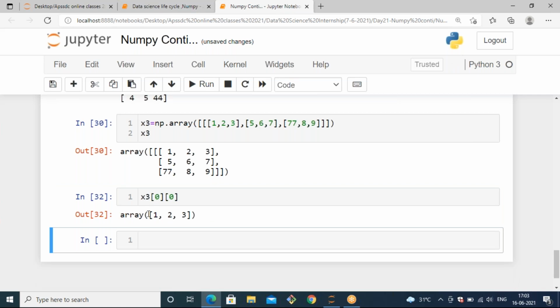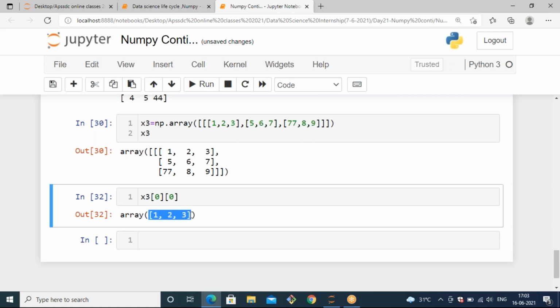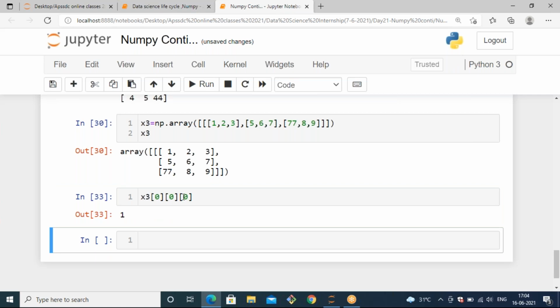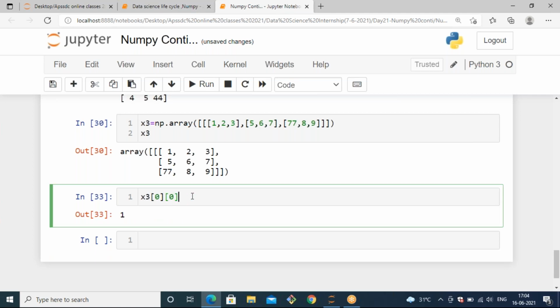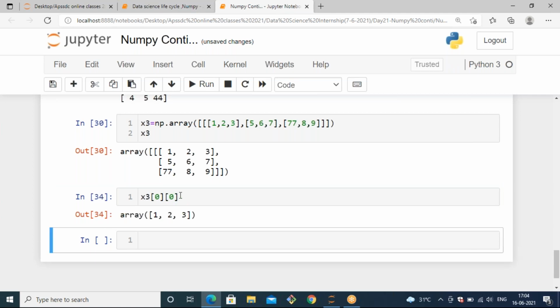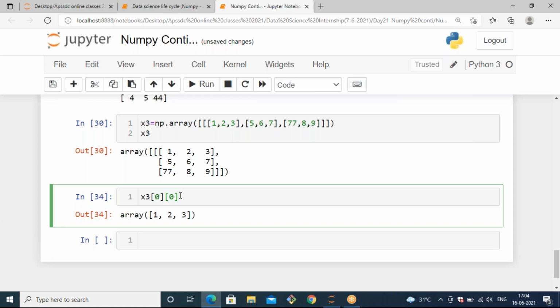That will give you the 0th index array. If I want the 0th element, you can mention 0 again, and then it will generate the 0th index value in the 0th index array. It's not about column. Like this, you can get the 0th index.